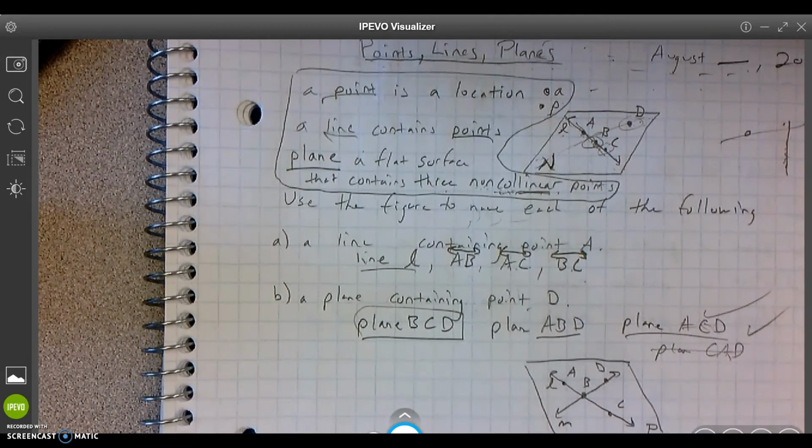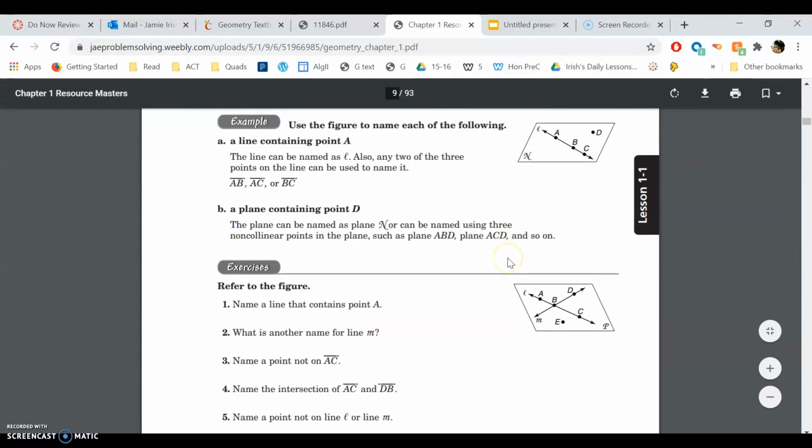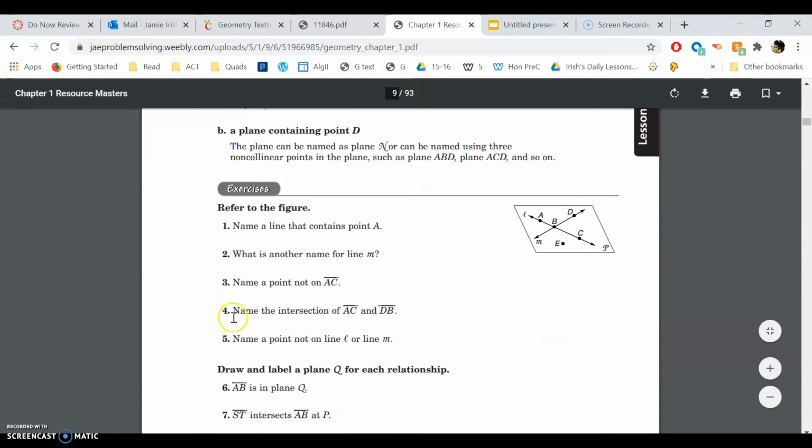You got it. Cool. All right, you ready to practice? Let's practice a little bit. I think we can do it. So let's go back to our worksheet. Right here. So we're just doing 1, 2, 3, 4, 5. Bam. So pause the video, copy this down in your notes, and write down 1, 2, 3, 4, 5.